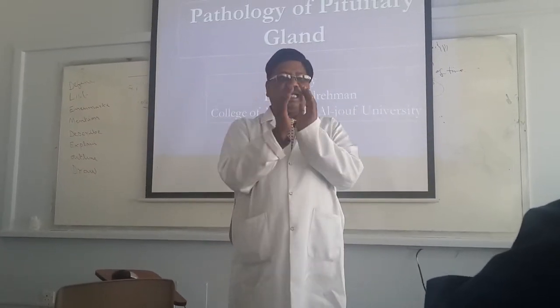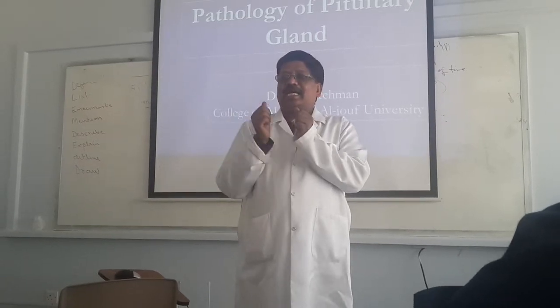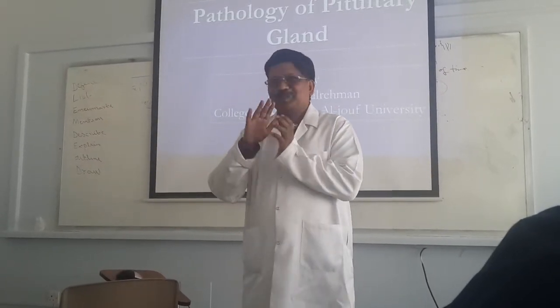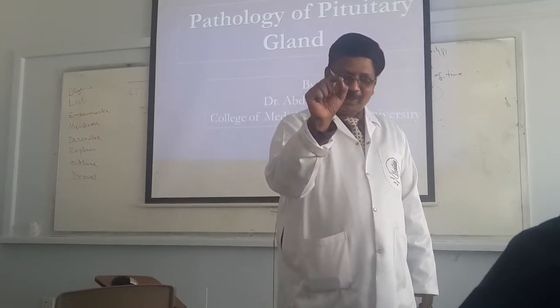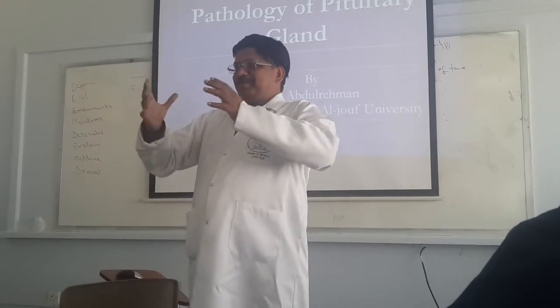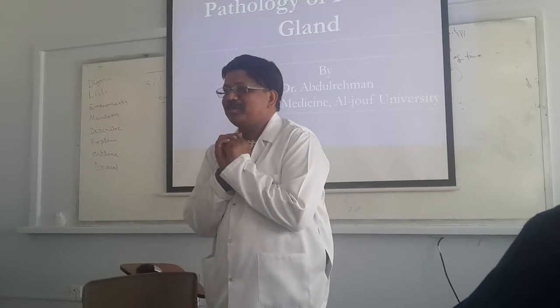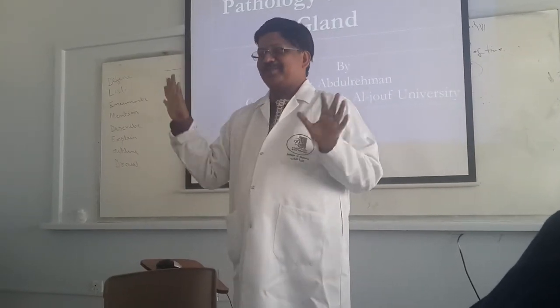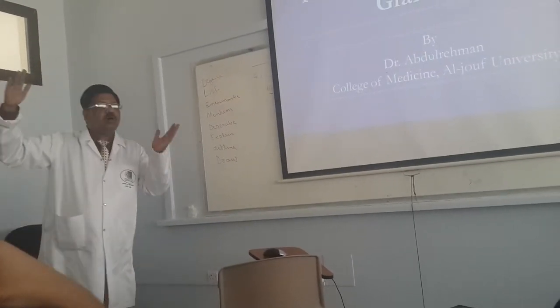In some adenomas, the gland is enlarged but there is no secretion of hormone. It is called a silent adenoma. So the adenoma is classified into three types. A small adenoma is called microadenoma. More than 1 centimeter is a macroadenoma. Some glands are big in size but not secreting hormone; it is called a null cell adenoma or silent adenoma. Three types of adenoma.